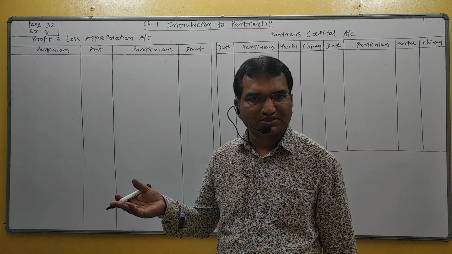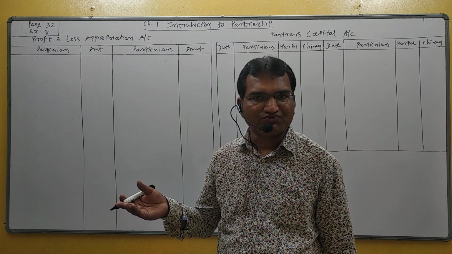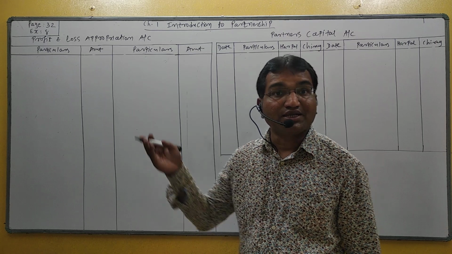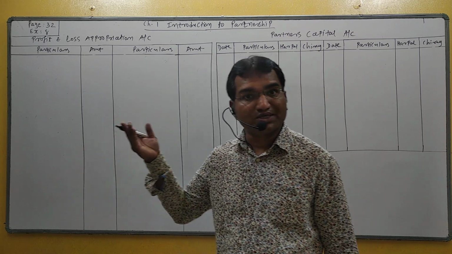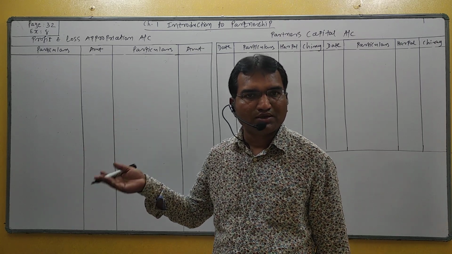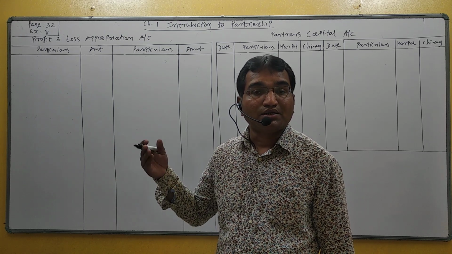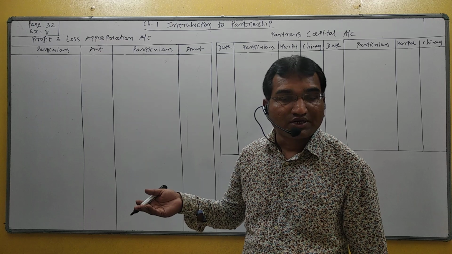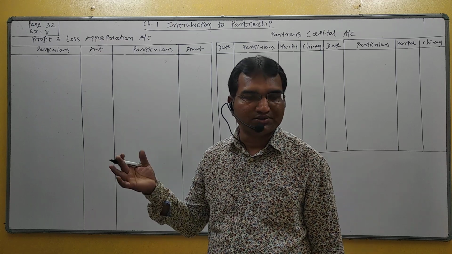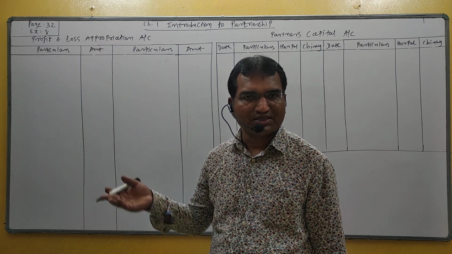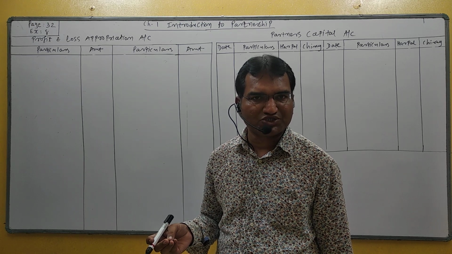Which transactions are connected with partner and partnership firm? Like interest on capital, interest on drawing, partner commission, partner salary, partner remuneration, right? Transfer to general reserve is an appropriation. It is also recorded in P&L appropriation account.